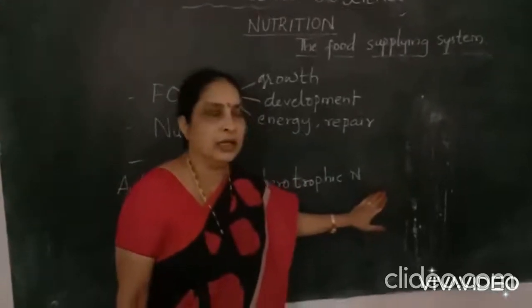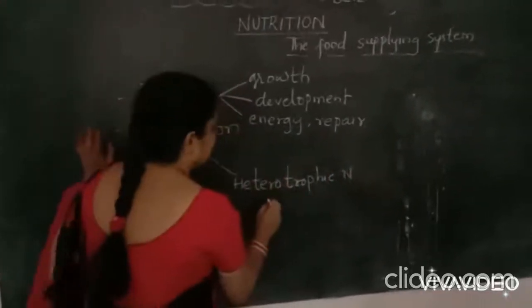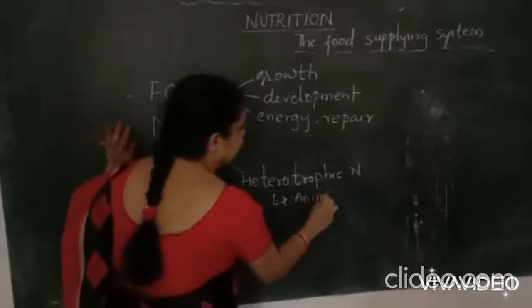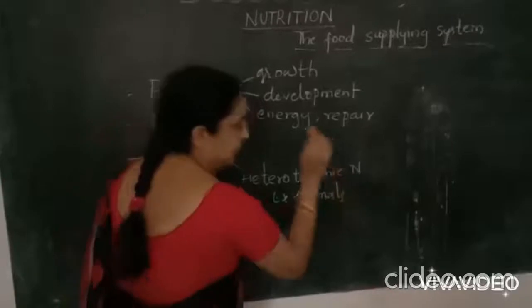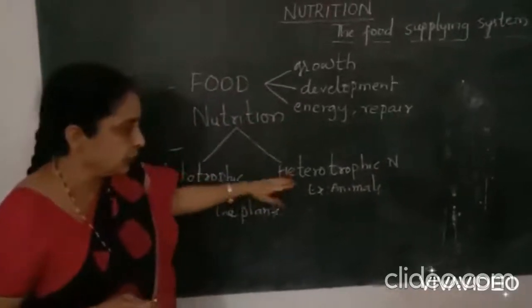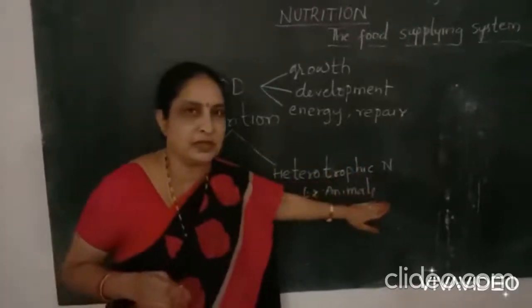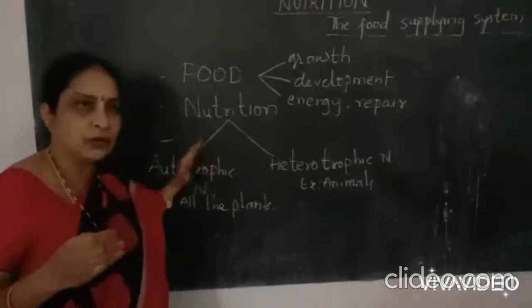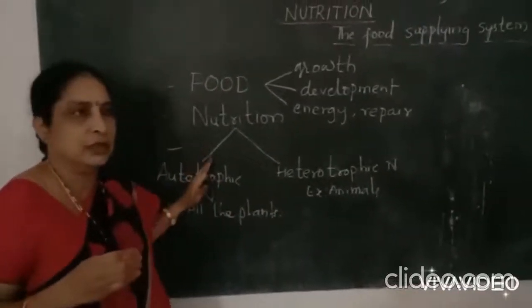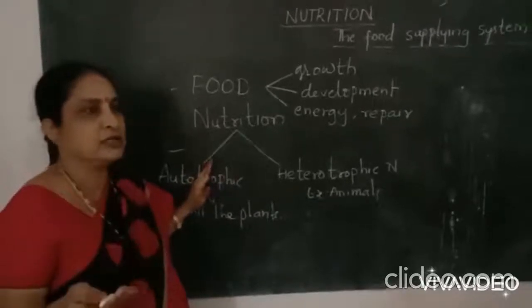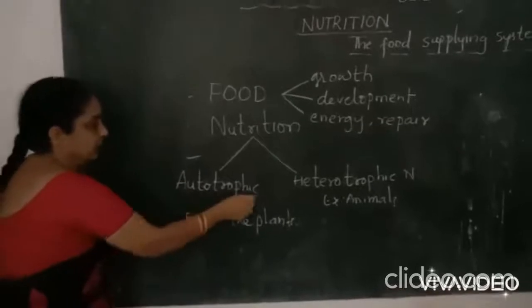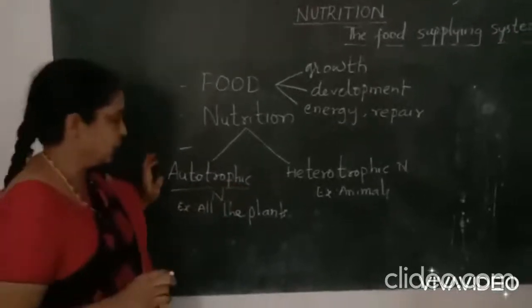The best example is all the animals, including human beings. These heterotrophs get food from autotrophs to generate energy and to do all the activities. First of all, we will read about autotrophic nutrition today.